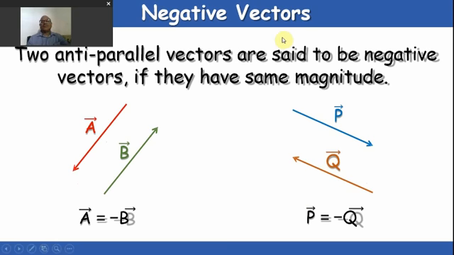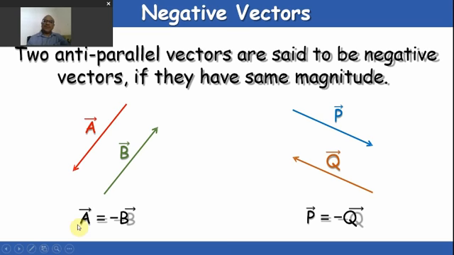Now we see negative vectors. What is the negative vector? Two anti-parallel vectors are said to be negative if they have the same magnitude. So these are a type of equal vectors but in opposite direction. A and B have the same magnitude, but the directions are opposite.